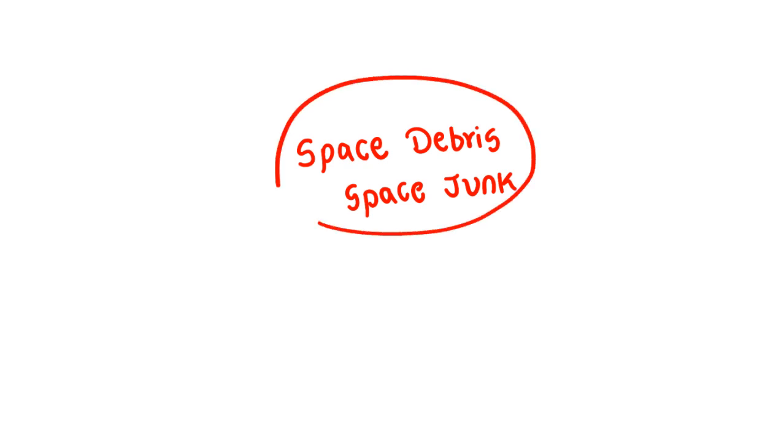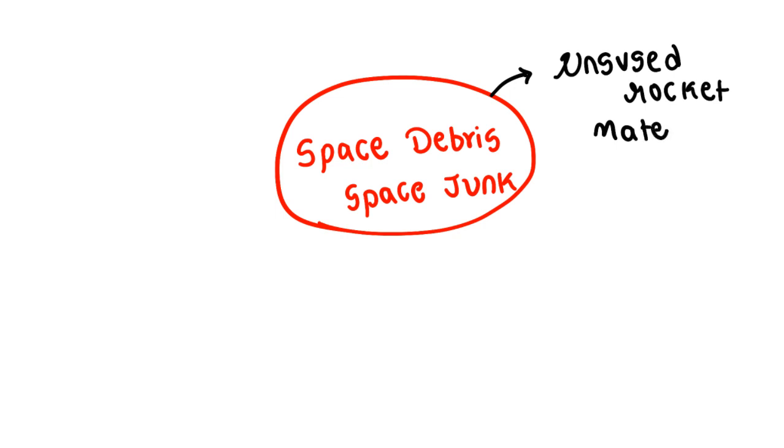We call junk that which does not have any useful properties, like junk food. So space debris actually consists of a lot of unused rocket materials.